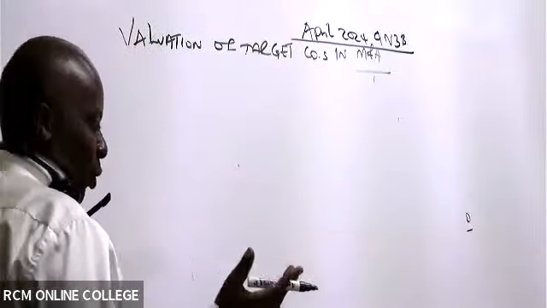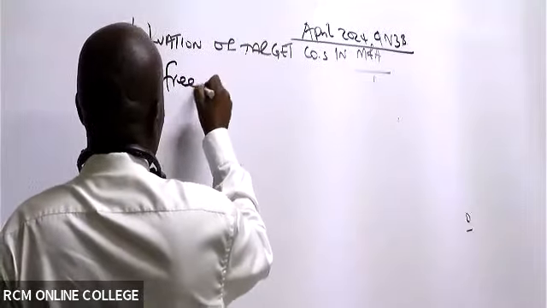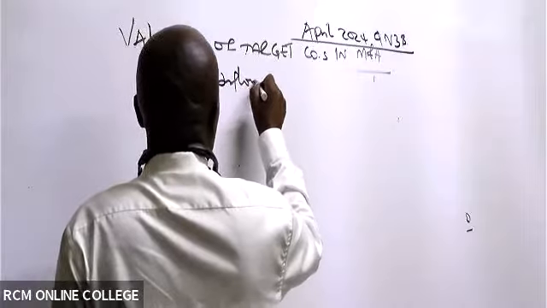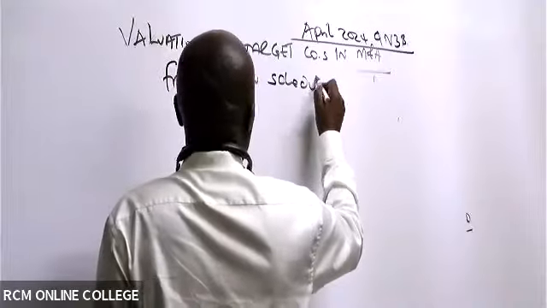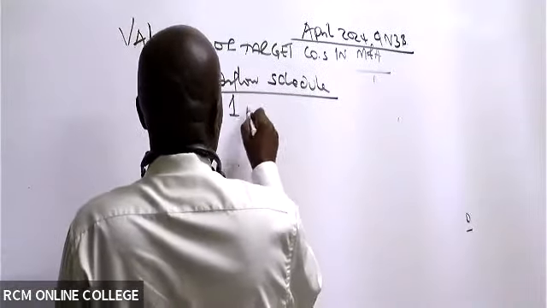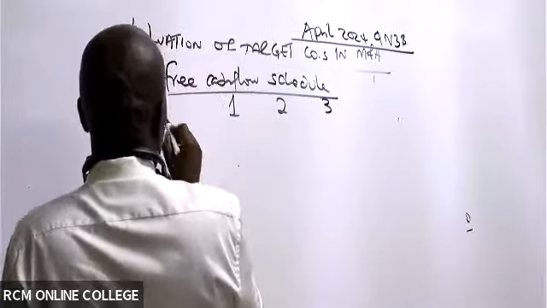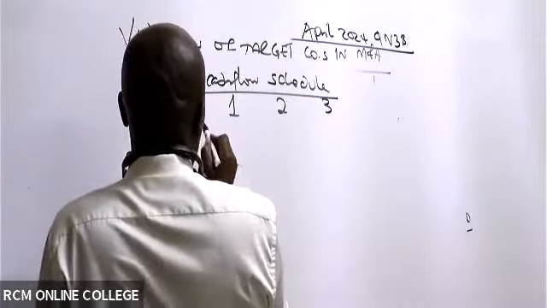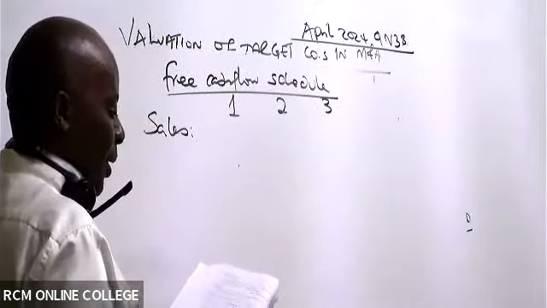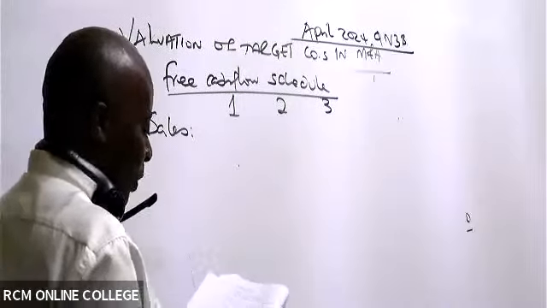Actually, they are free cash flows, not a problem. So first of all, give us the free cash flow schedule. So then what we have here? We have years 1, 2, 3. So we have sales. We can cut these zeros, no, let's just work with them the way they are.